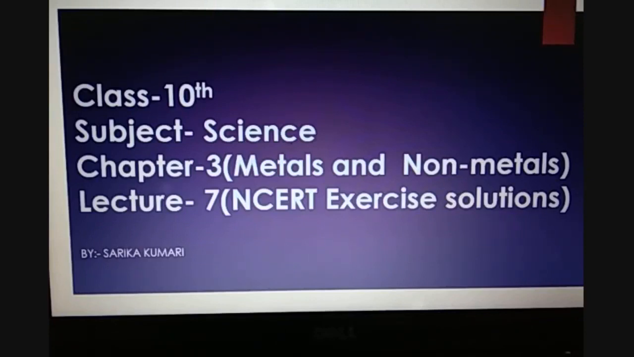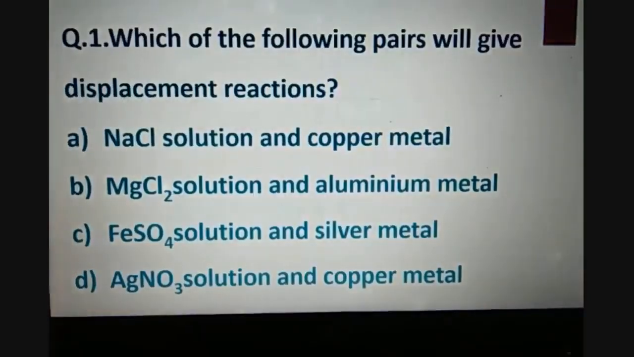So let us begin with our first question. Question number 1 is, which of the following pair will give you the displacement reaction? A. Sodium chloride solution and copper metal. B. Magnesium chloride solution and aluminium metal. C. Ferrous sulfate solution and silver metal. D. Silver nitrate solution and copper metal. And the correct option is D.